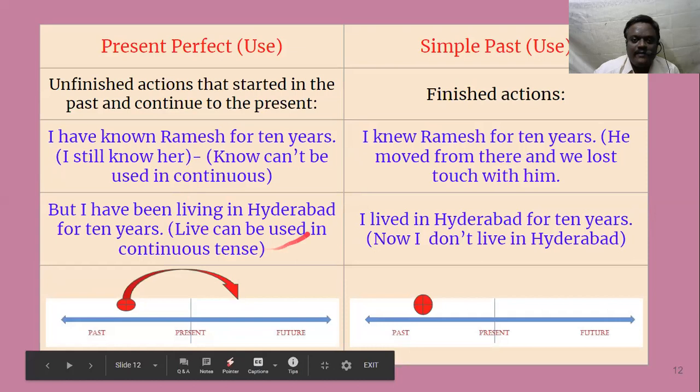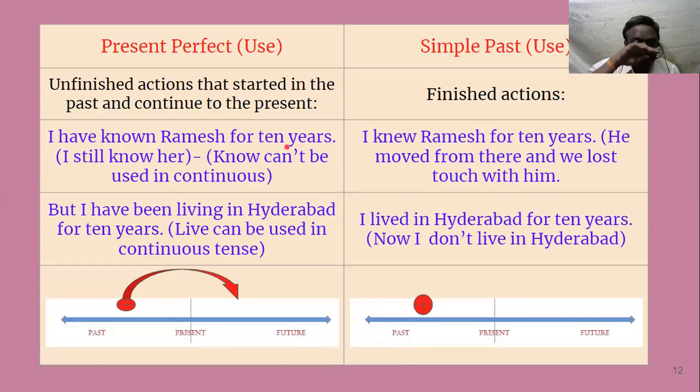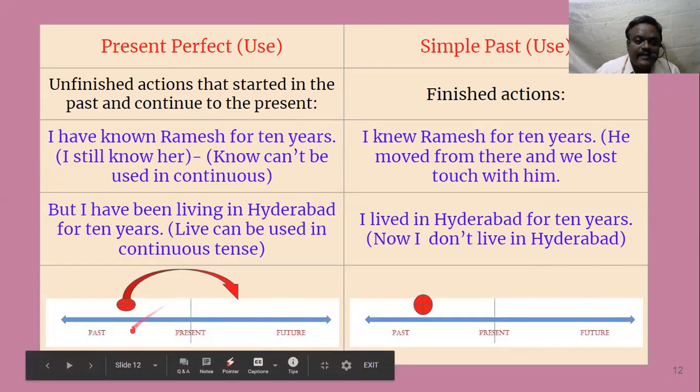Here I am going to tell you a few rules with which we can determine which tense we have to use. Present perfect: where do we use it? The rule is unfinished actions that started in the past and continue to the present. Let us examine this diagram. This is called a timeline. This is past, this is present, and future. There is no end to the past and no end to the future.